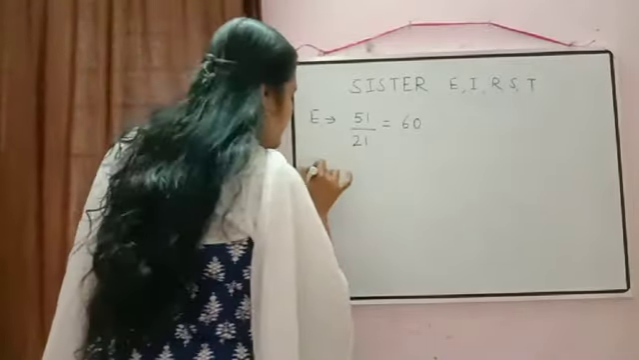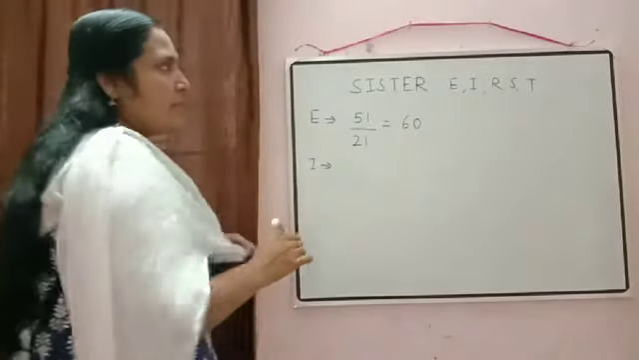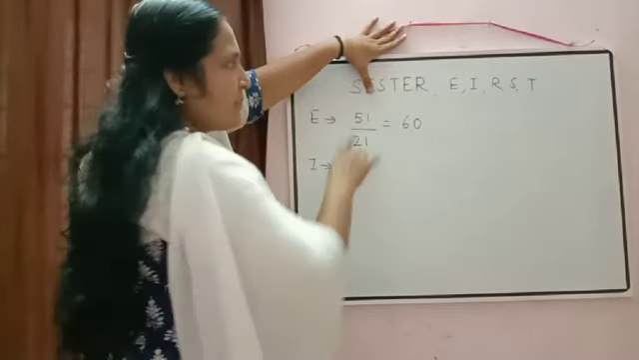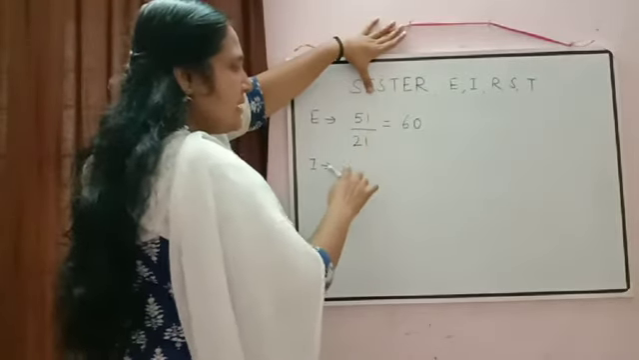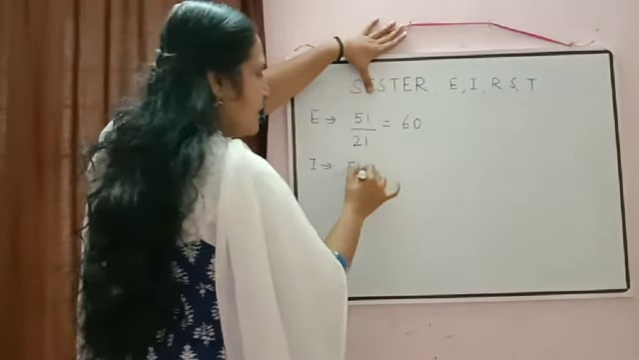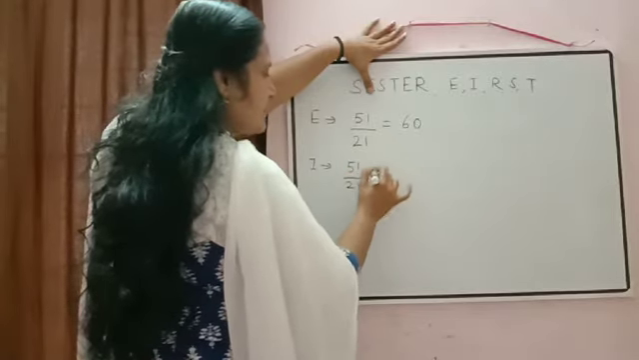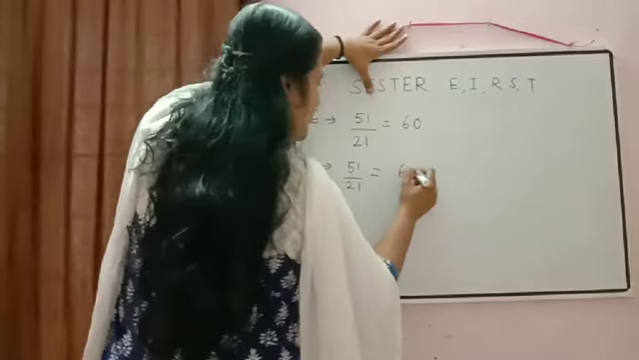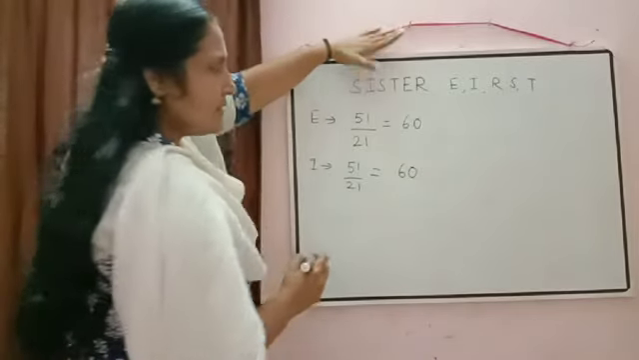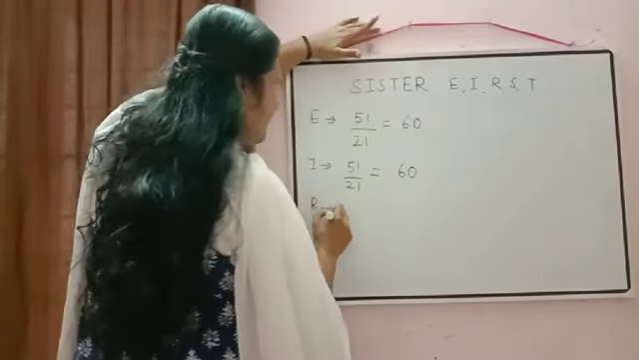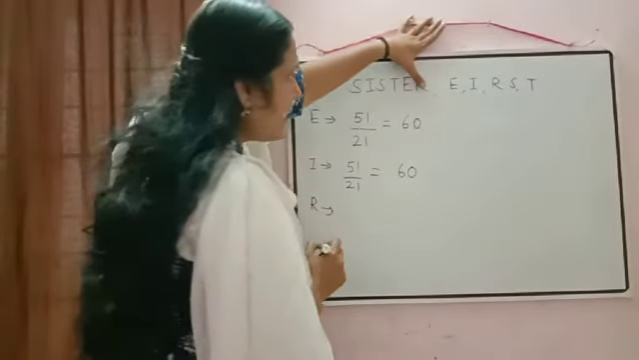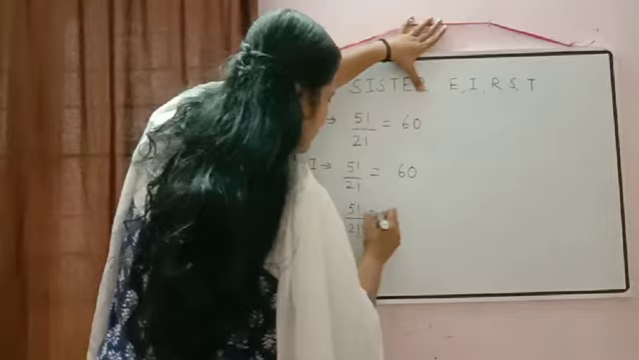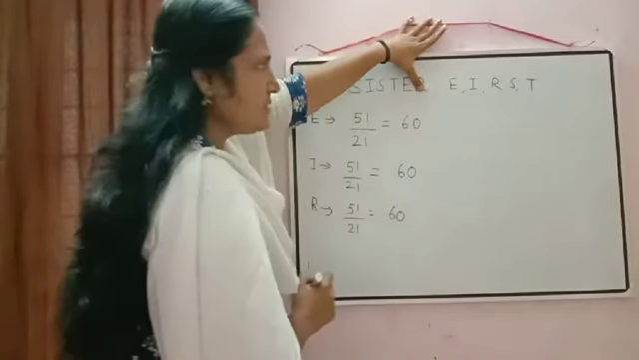Then number of words starting with I. Again keeping this I fixed, the remaining 5 letters can be arranged in 5 factorial ways, and since a repetition is there, it is 5 factorial by 2 factorial. So again it will be equal to 60. Then number of words starting with R. Keeping this R fixed, again we get 5 factorial by 2 factorial, which will be equal to 60.